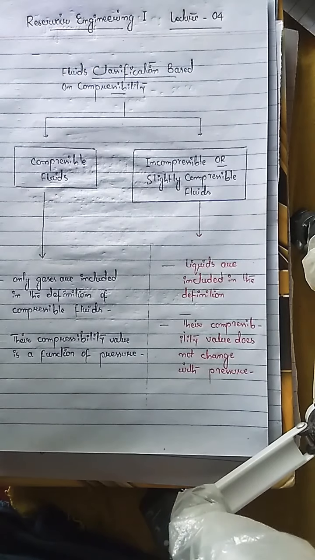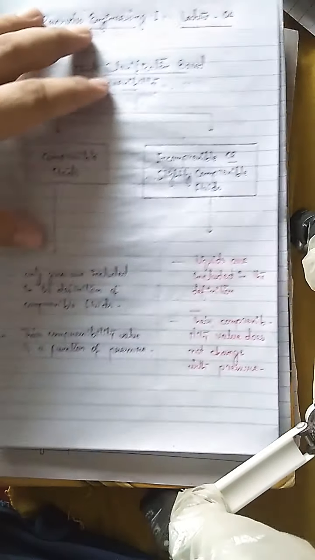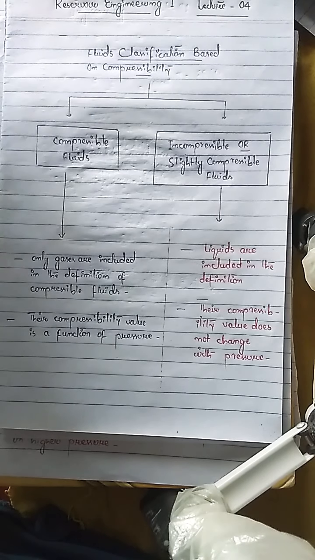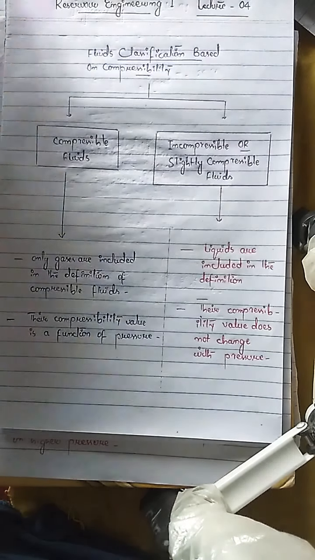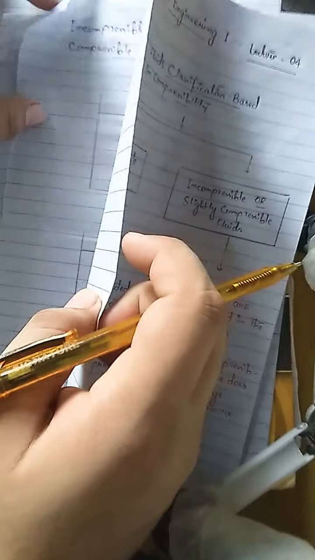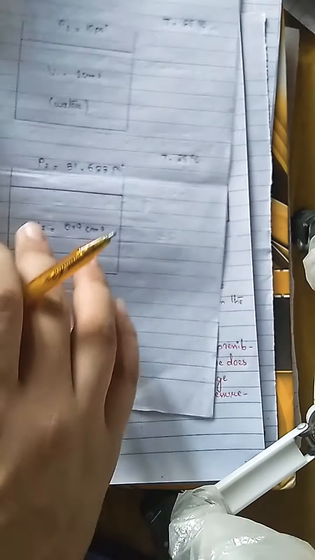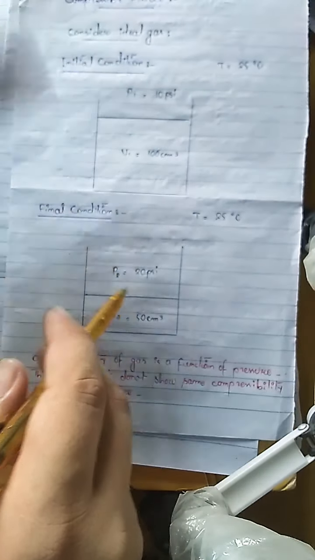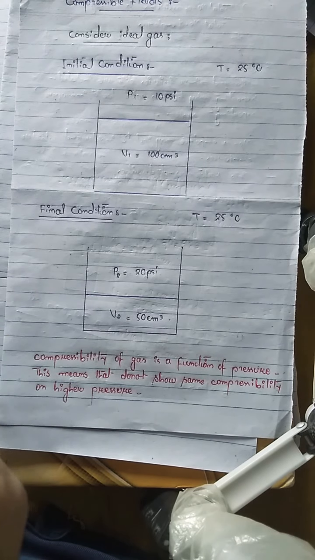Now, the point which is necessary to understand is that gases are included in the definition of compressible fluids, and the compressibility value of the gases is a function of pressure. It means the compressibility value of gas changes with respect to pressure. For example, here the volume of the gas is changed by 50 centimeter cube due to a change of 10 psi pressure.